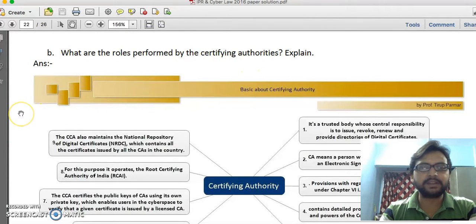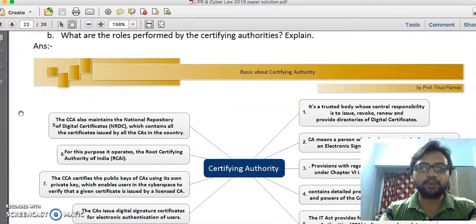Whenever we communicate over the internet, we need to encrypt our documents. We often hear the words encryption and decryption, and there are two patterns, symmetric and asymmetric. Symmetric means the same key is used to encrypt the document, converting it into a non-readable format, and the same key is used to convert it from non-readable format back to readable format.